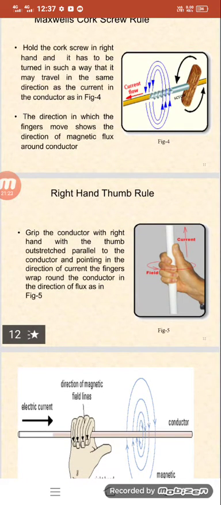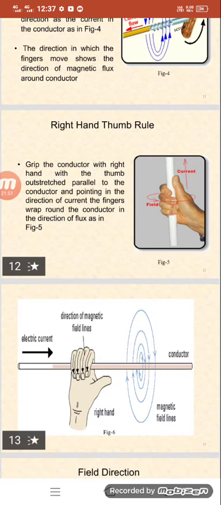So this right hand thumb rule is mainly used for finding the direction of the magnetic field around a magnet or around a conductor. Suppose we grip the conductor with the right hand thumb, with the thumb parallel to the conductor and pointing in the direction of the current. The fingers wrap around the conductor in the direction of the flux, as per the figure. The fingers wrapping around the conductor indicate the direction of the flux lines.